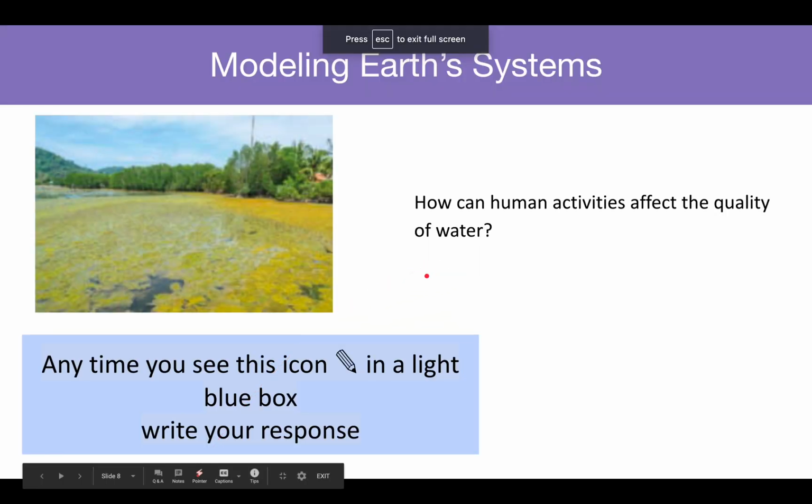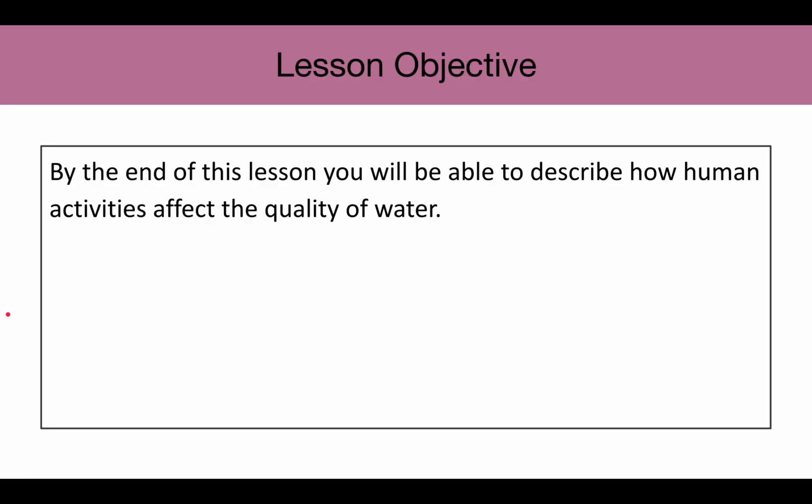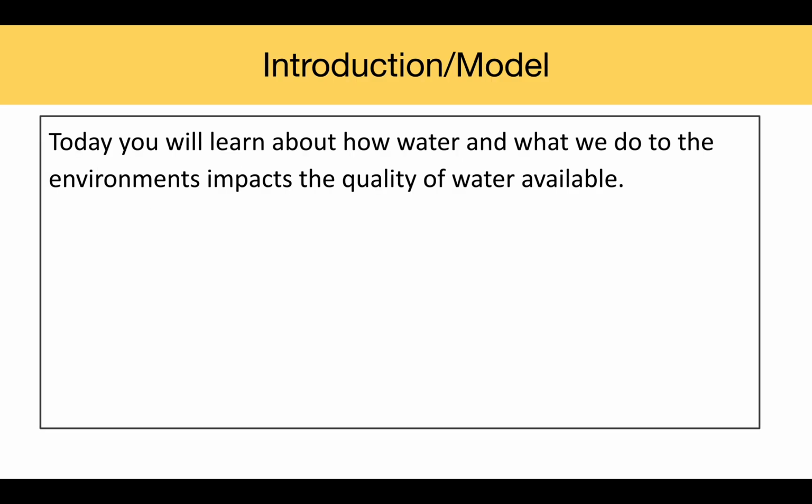Hello, welcome back. In this lesson, we're going to focus on the following question. How can human activities affect the quality of water? Lesson objective. By the end of this lesson, you will be able to describe how human activities affect the quality of water. Introduction. Today you will learn about how water and what we do to the environments impacts the quality of water available.